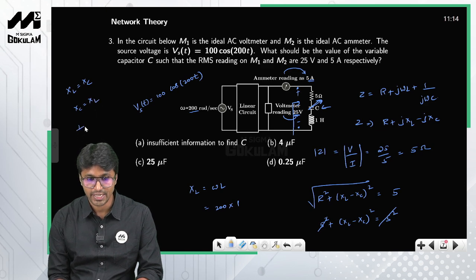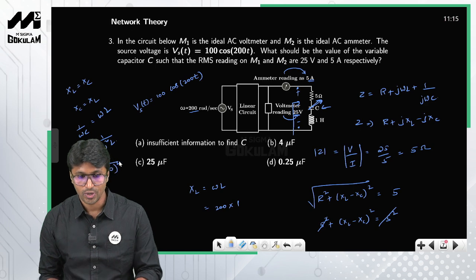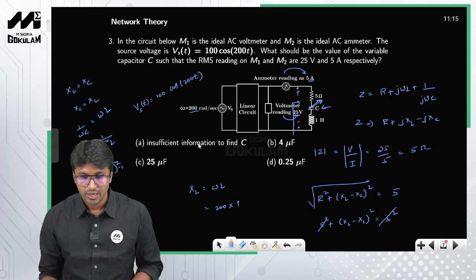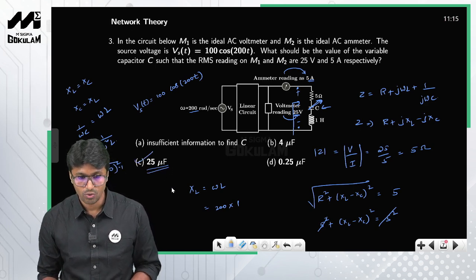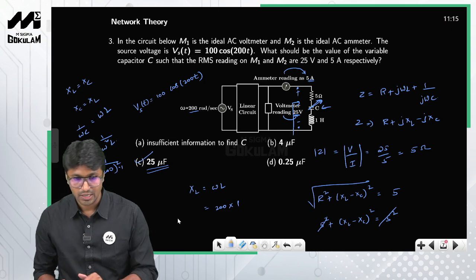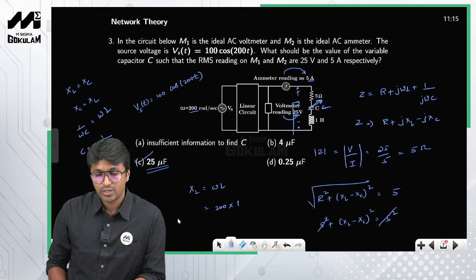What is XC? XC is equal to 1 by omega C, and XL is equal to omega L. From this you need to calculate the value of C. So C is equal to 1 by omega square into L, right? The value of L is nothing but 1. So omega square is 200 square into 1. When you solve it, it comes out as 25 microfarads, right? So this is the procedure for solving this particular problem.